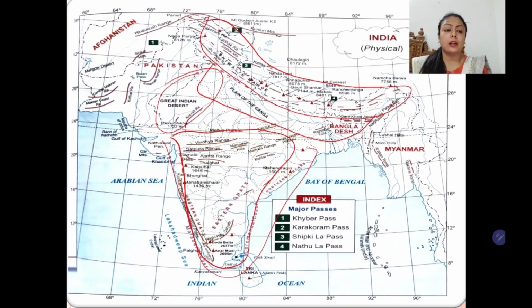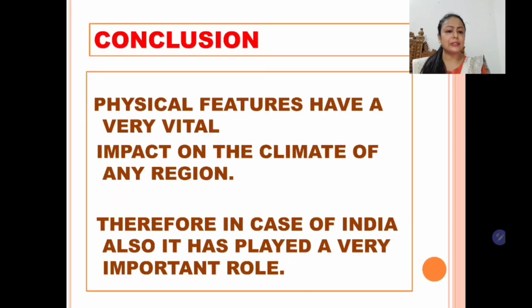So students, this variation also has a very, very big influence on the climate of the country. All over the country we find different climatic conditions, and this is what we'll learn in the climate of India. So physical features have a very vital impact on the climate of any region. Therefore, in the case of India also, it has played a very important role.